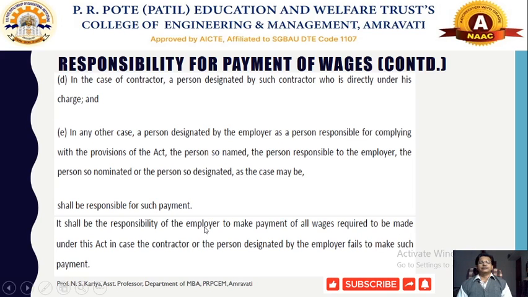It shall be the responsibility of the employer to make the payment of all wages required to be made under this act. In case the contractor or person designated by the employer fails to make such payment, it shall be the duty of that employer or the contractor, who directly or indirectly performs any kind of supervisory task under which the employees are working, to pay the regular wages on completion of every month. That clause is covered here, and that is the responsibility of each and every employer.